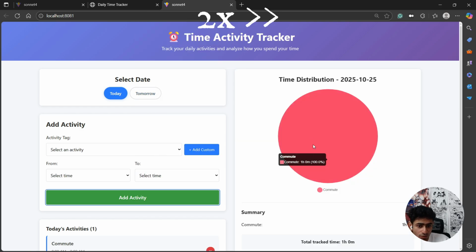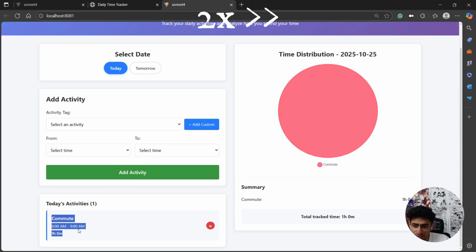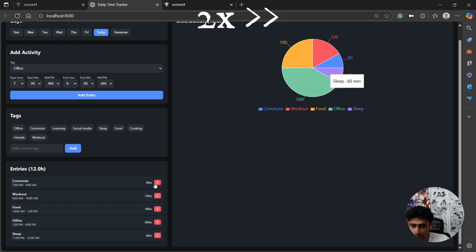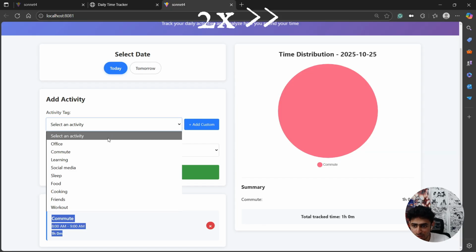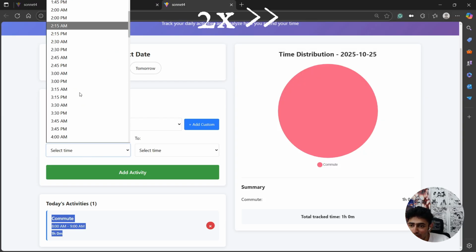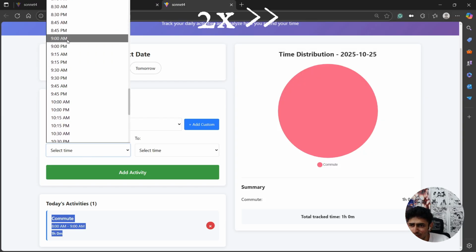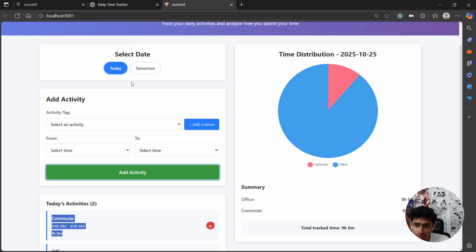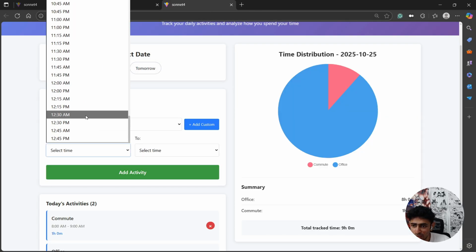9 a.m. Okay. Oh, it instantly added. This UI is pretty cool. I kind of like this UI better. Let's remove something from here. Let's remove commute from here. This works. Cool. Now let's add office from here. Okay, now we'll have to again add. This UI is much better. Okay, it's going to be, let's say, 9 a.m. to, let's directly add, 5 p.m. This is better. Cool. So tomorrow let's do one final test before we can claim our winner.